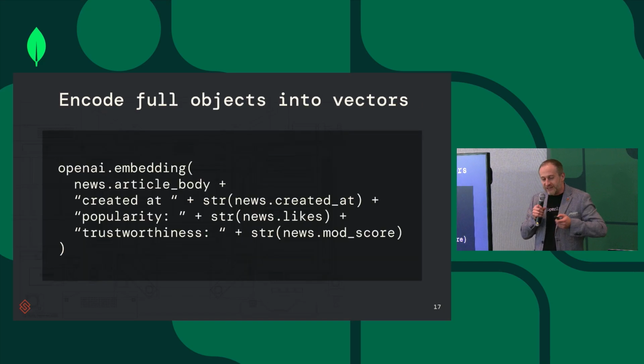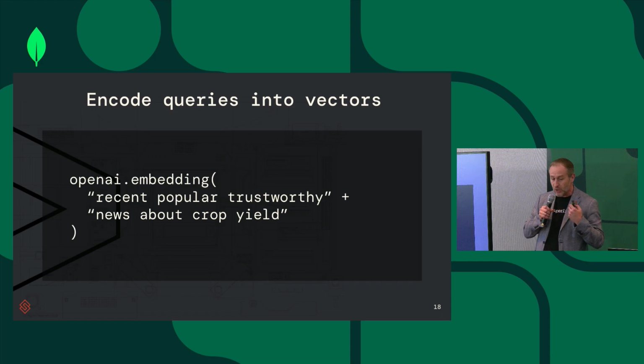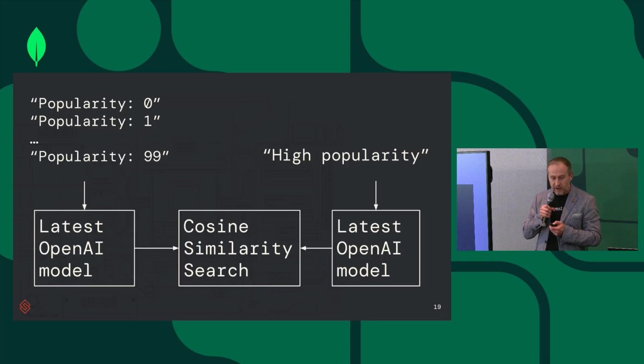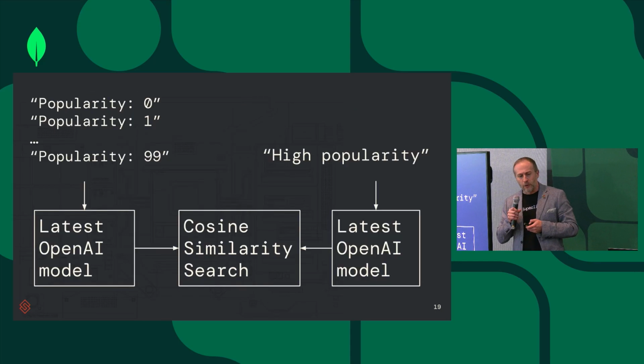We'll just stringify everything and use the OpenAI API to get the vector embedding for the article. And you see there are attributes here such as creation date, number of likes or popularity, and the score of a moderator for trustworthiness. We'll do the same for the query. We'll take the query and encode it with OpenAI, and then we'll try to match them. Now, where is the problem?